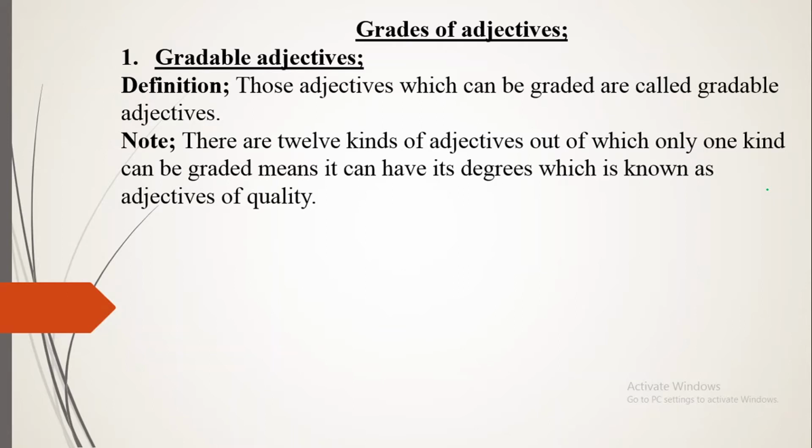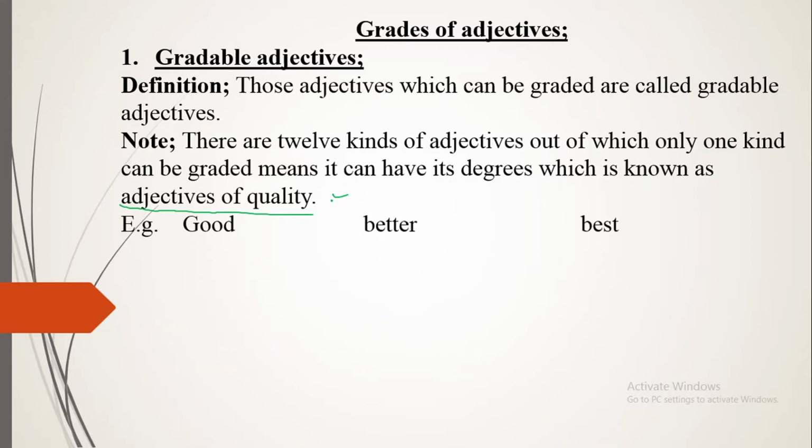Out of these 12 kinds, you can change only one in grades, and that is adjectives of quality or descriptive adjectives. This should be in your mind. Now as we go towards the examples, you will come to know what the grades are.